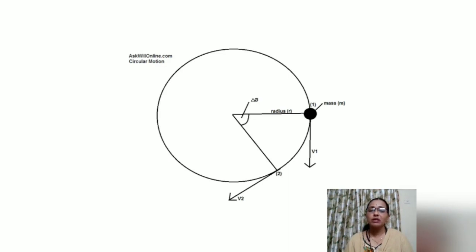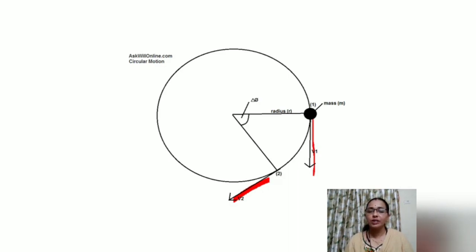That object has mass and it has velocity. This velocity which you can see, velocity 1 and velocity 2, these velocities are called velocity due to acceleration, that is, due to the circular motion.